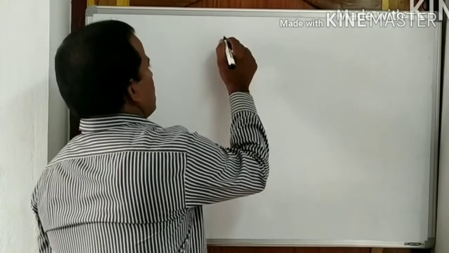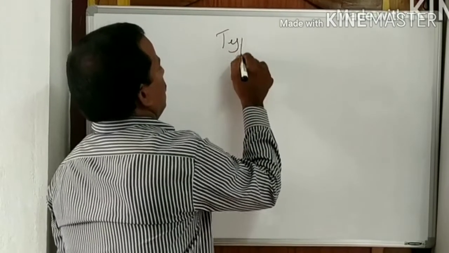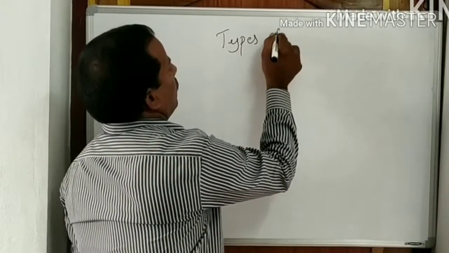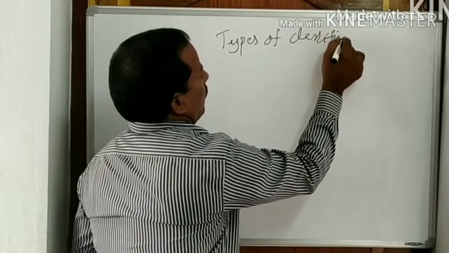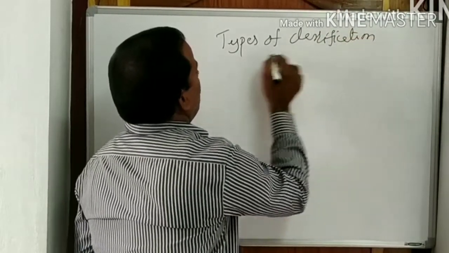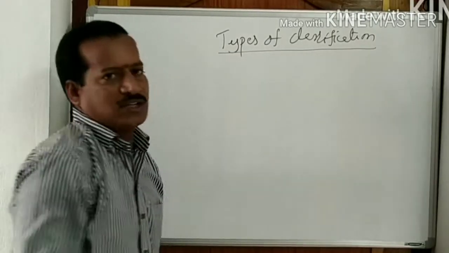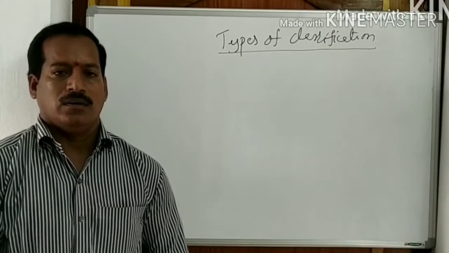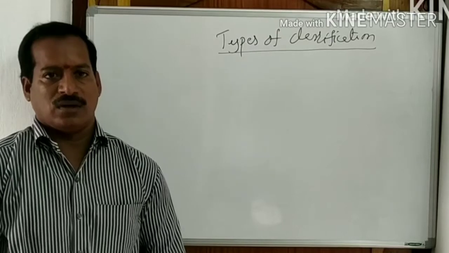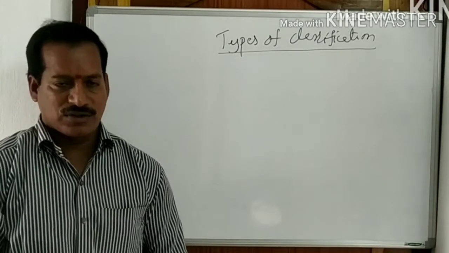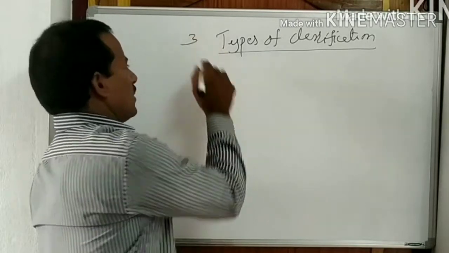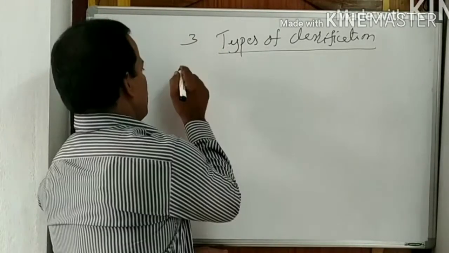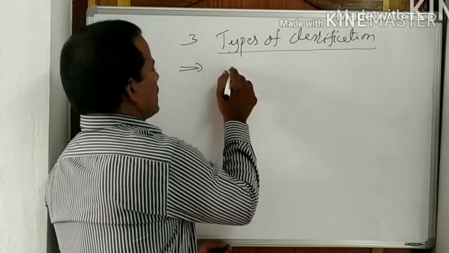Types of classifications. In the previous aspects, we completed identification, classification, identification and nomenclature. Third one is types of classifications. So what is classification?